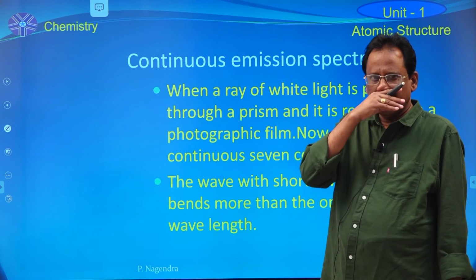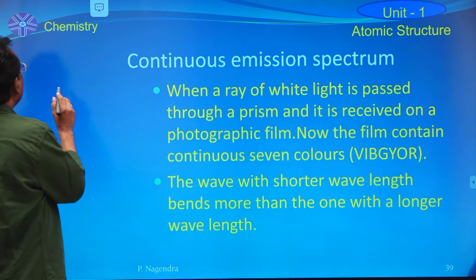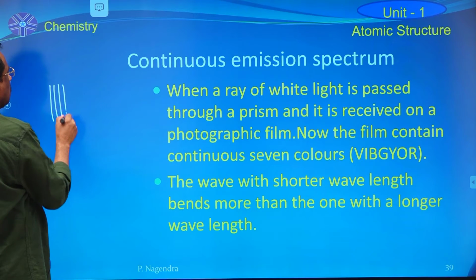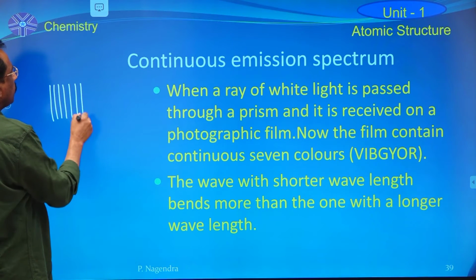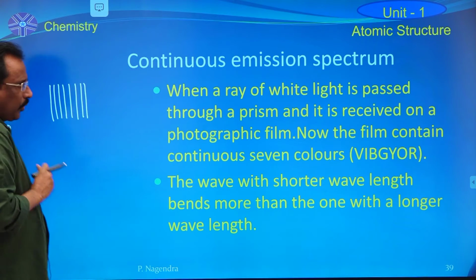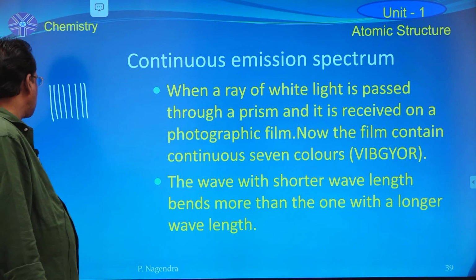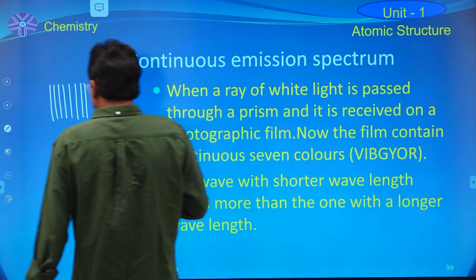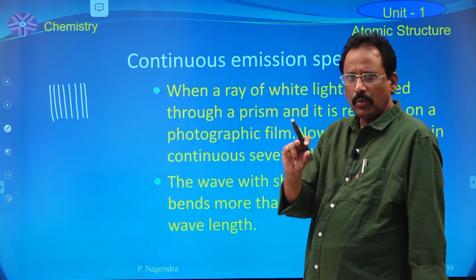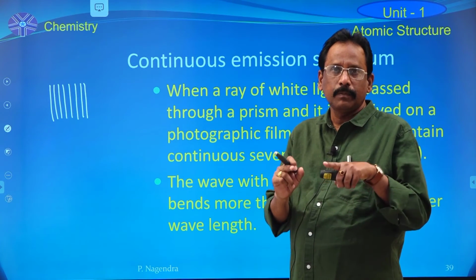The pattern of lines formed by the dispersal of a light beam into its component wavelengths is known as a spectrum. The whole setup is known as a spectroscope.